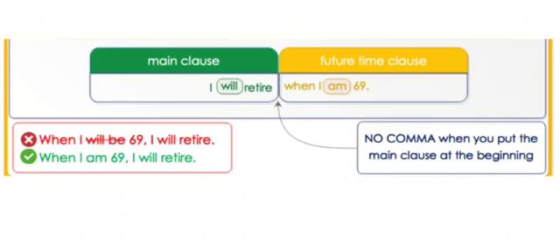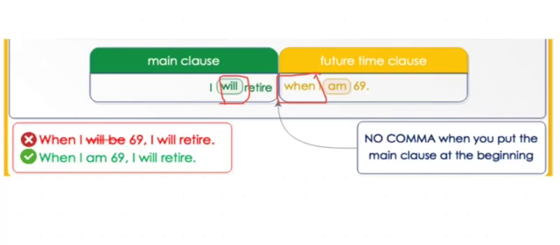Look at this example. Actually, it's the same example, but we switch between the main clause and the time clause. We start the sentence with the main clause, and here is will. There is no comma because we start the sentence with the main clause. And here is the time clause because it starts with the adverb when.